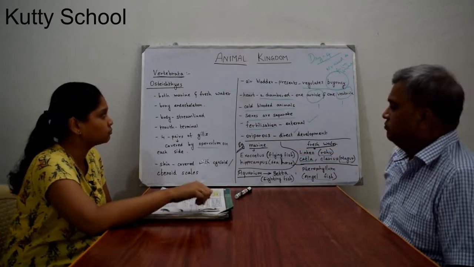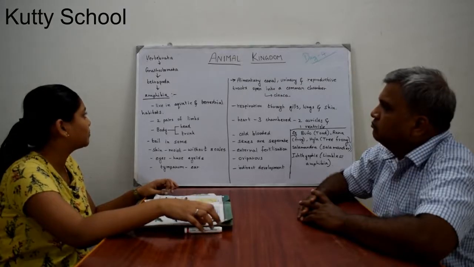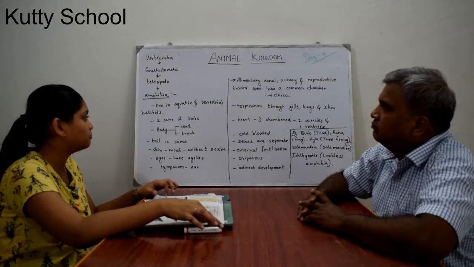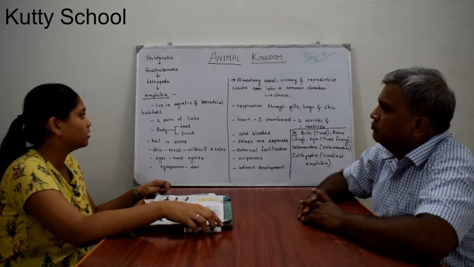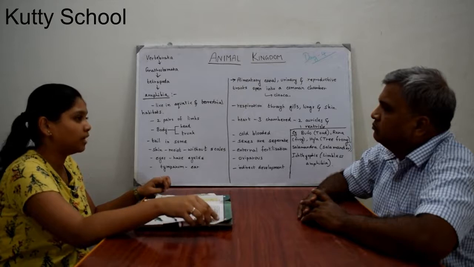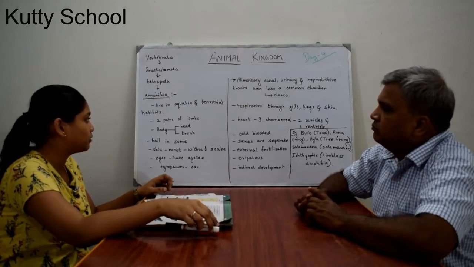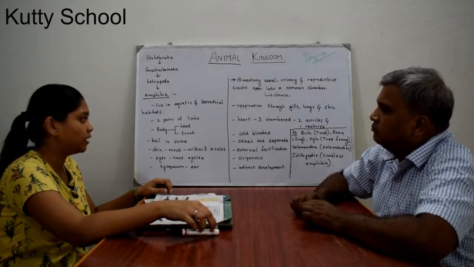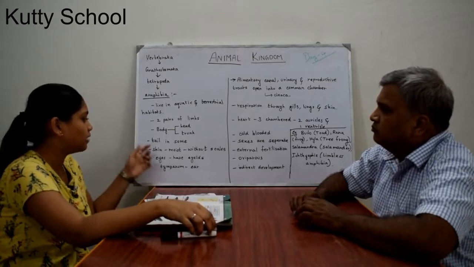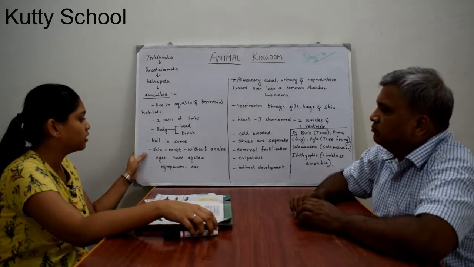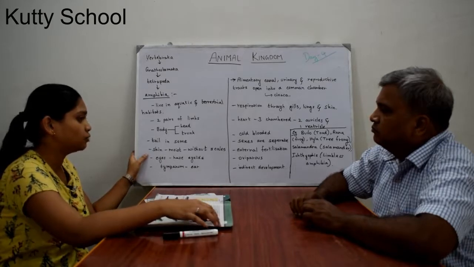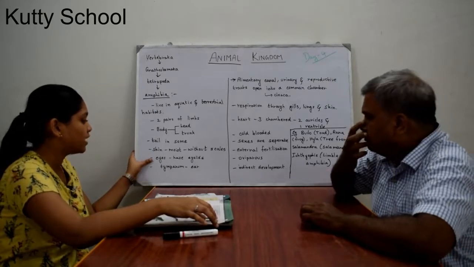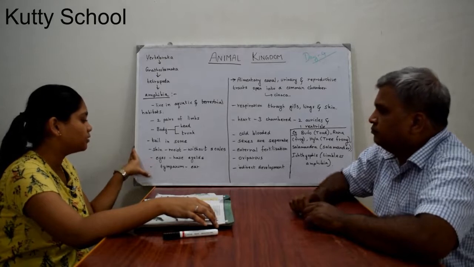Now we are going to see Amphibia coming under Tetrapoda. These live in aquatic as well as terrestrial habitats. They have 2 pairs of limbs, and the body is divided into head and trunk. A tail is present in some of the organisms, and the skin is moist and without scales. The eyes have eyelids, and the tympanum represents the ear.